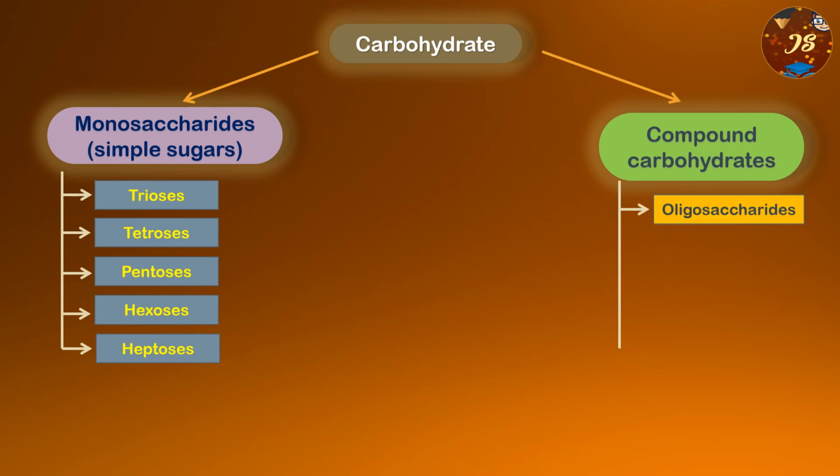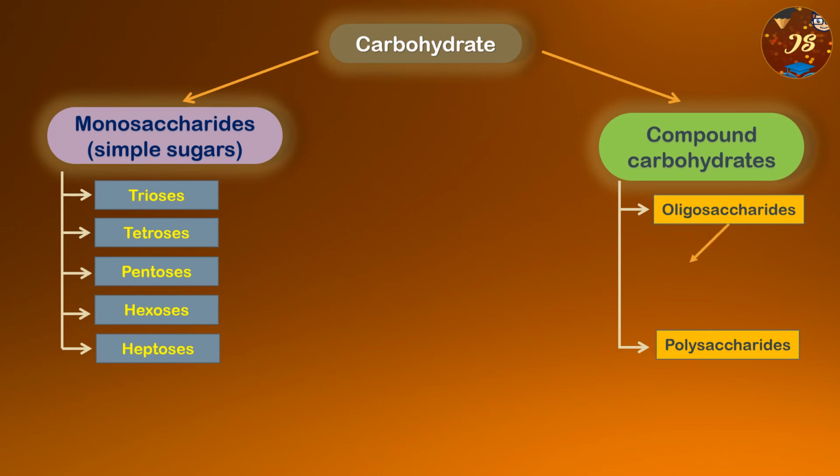So what are the classifications? Number one is oligosaccharide and number two is polysaccharide. Now these oligosaccharides, they are composed of 2 to 6 monosaccharide molecules united by the glycoside bonds. So if we break down one oligosaccharide, we are going to get 2 to 6 monosaccharides.